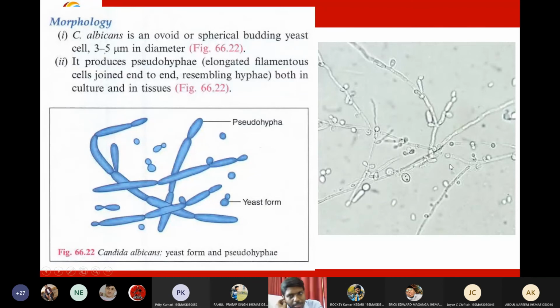So this is the actual picture of Candida in a KOH preparation. In the KOH, you can see budding yeast cells and pseudohyphae. So the presence of budding yeast cells and pseudohyphae indicates it is a Candida infection. So the culprit is Candida albicans. So the yeast name is Candida albicans. So this is the morphology of Candida.